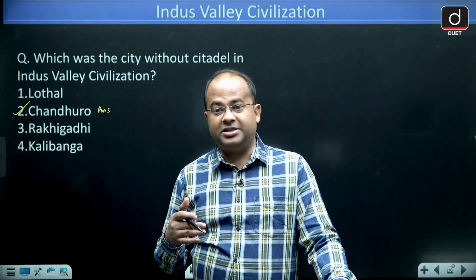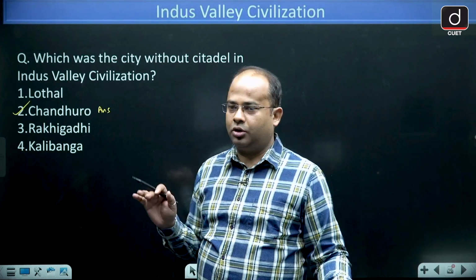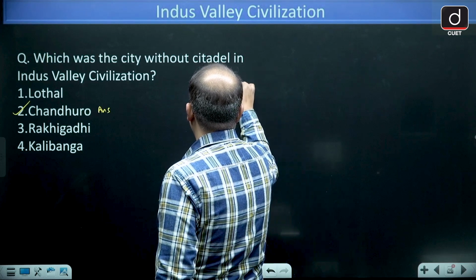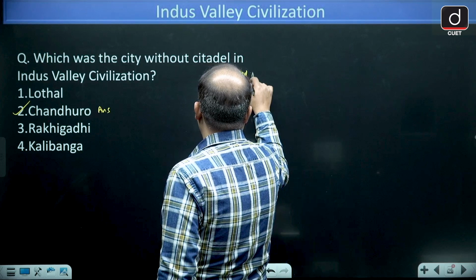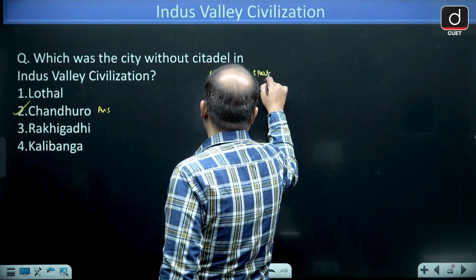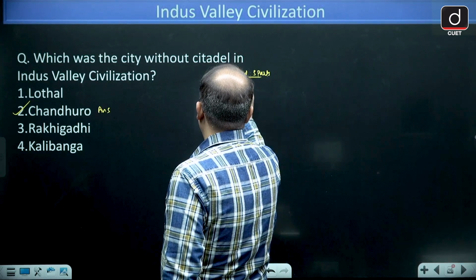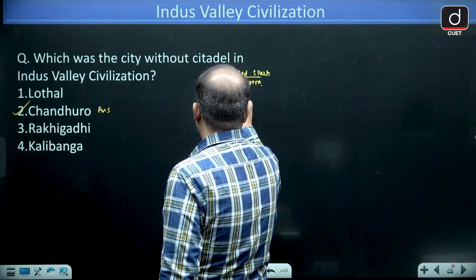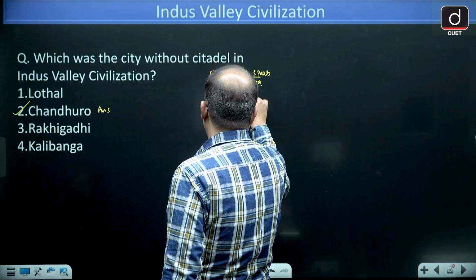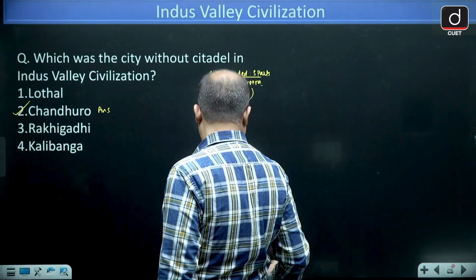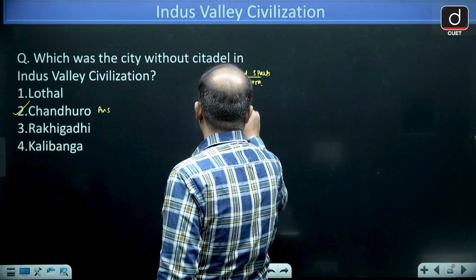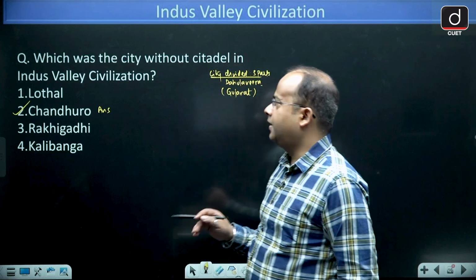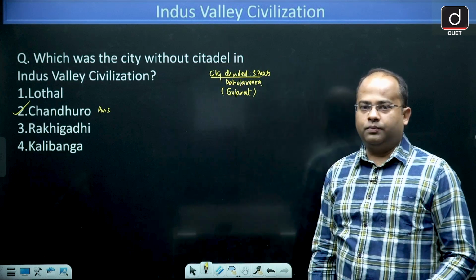And the city which is divided into 3 parts was Dholavira. Divided into 3 parts was Dholavira. Correct answer will be option 2.